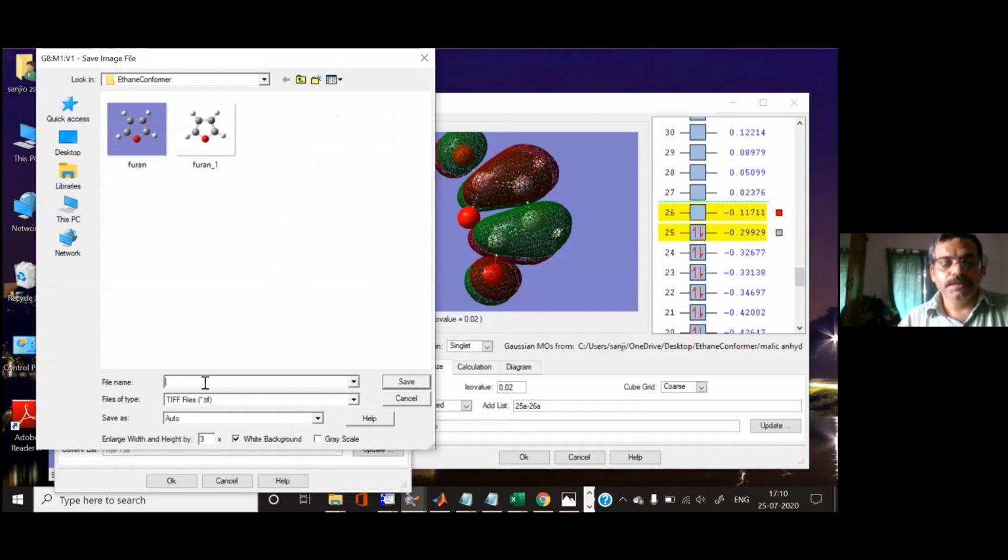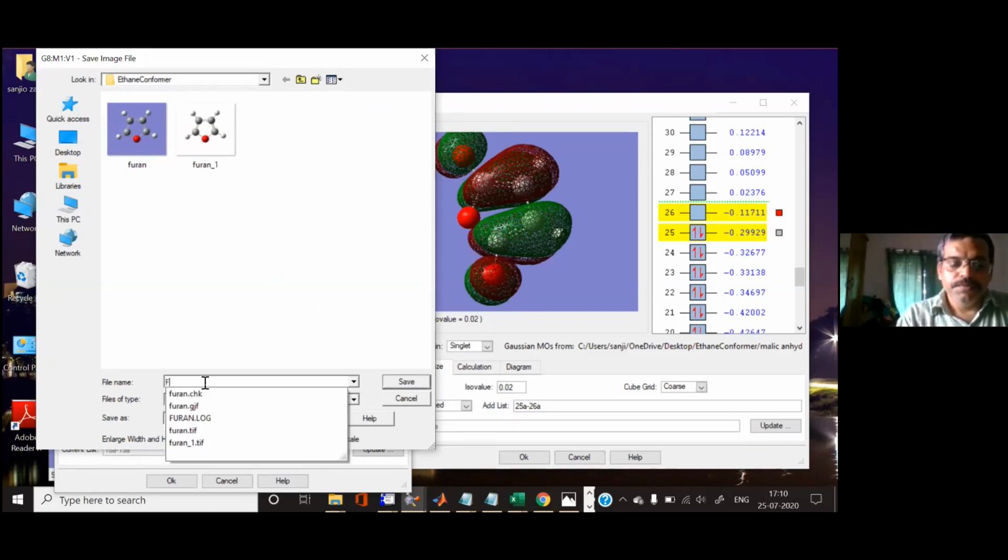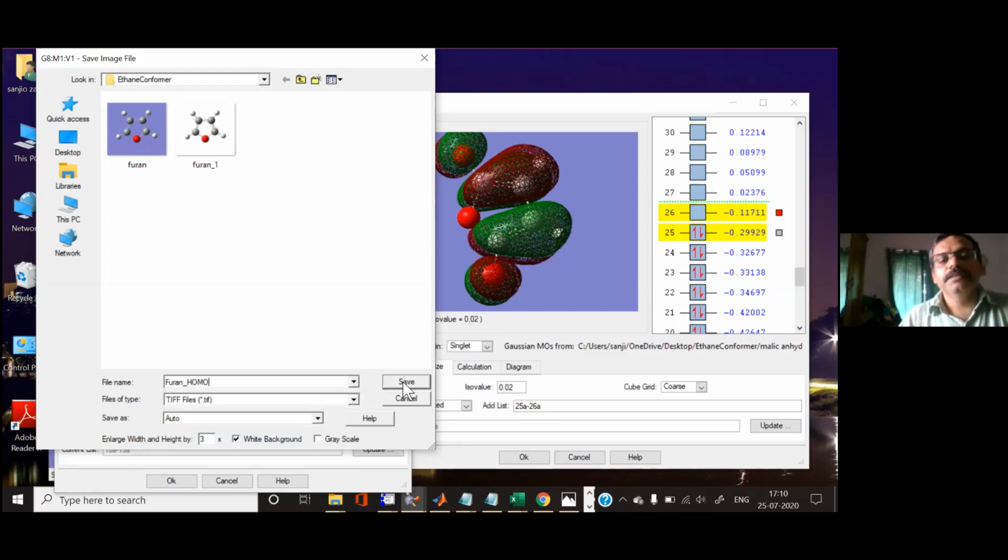Let's say I'm saving this furan, and this is the HOMO orbital. So you can save this furan.